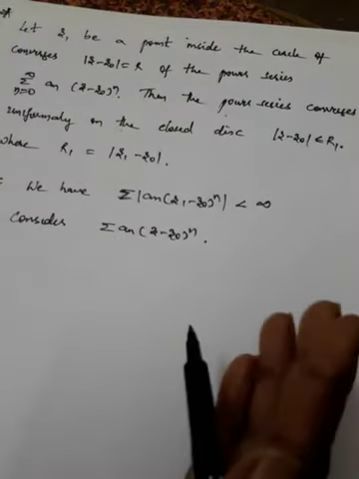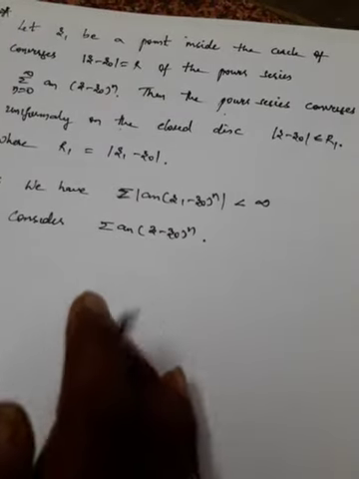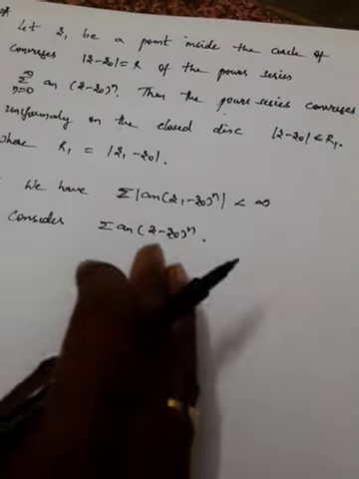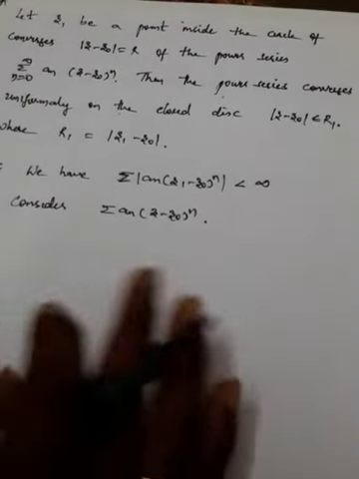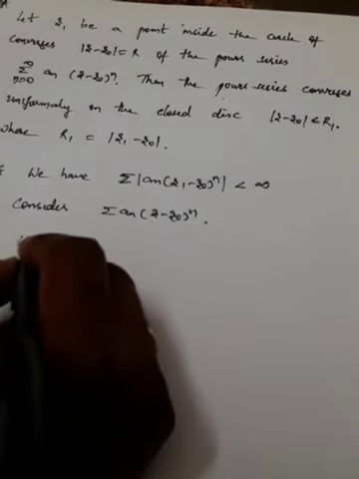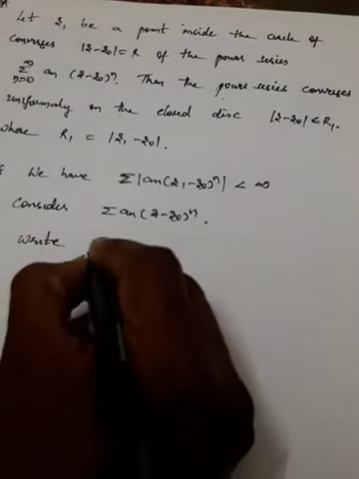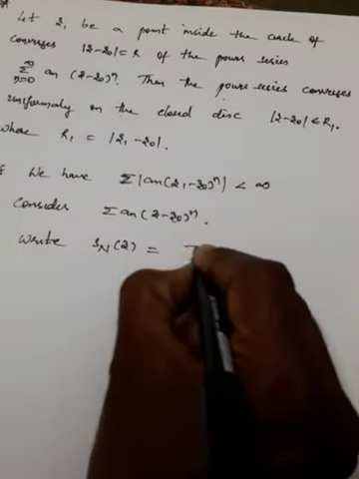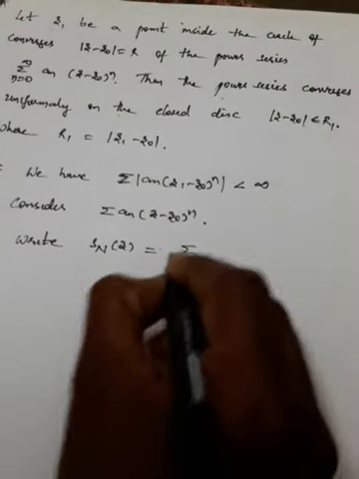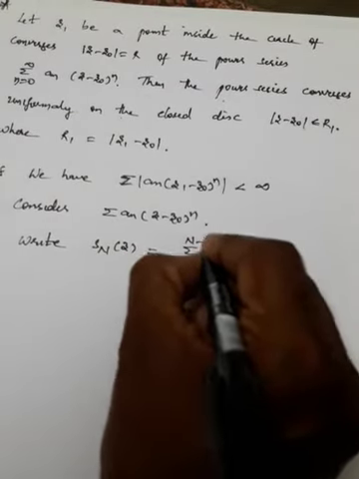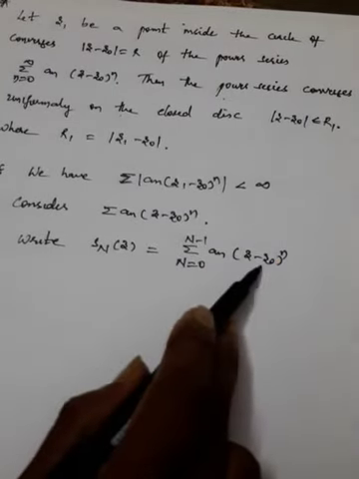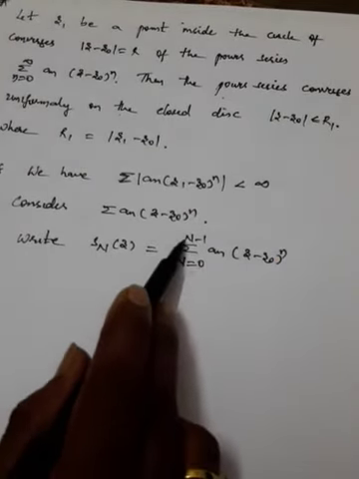Sn of z is the summation n equal to 0 to n minus 1 of a n (z minus z naught) whole power n, that is all the terms from 0 to n minus 1.